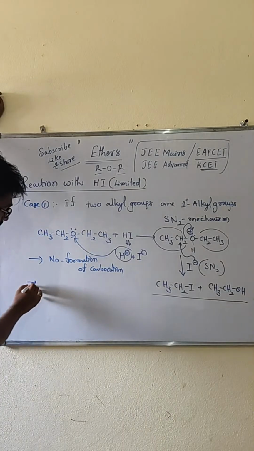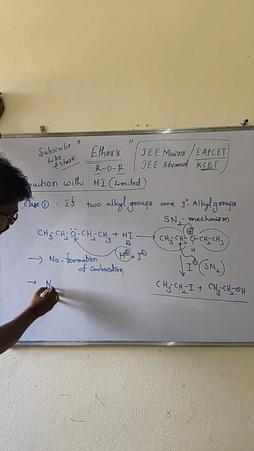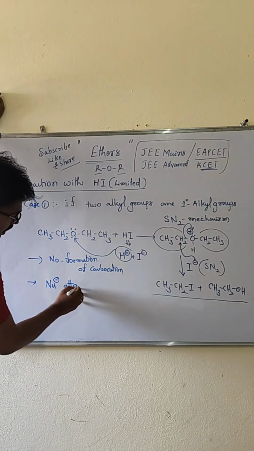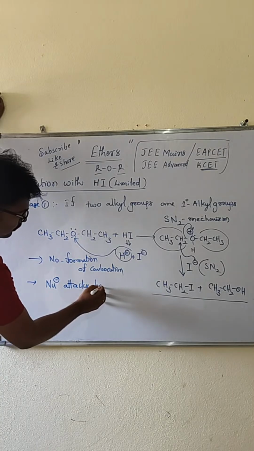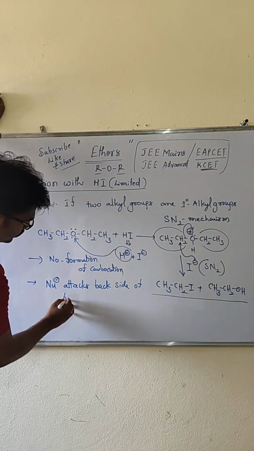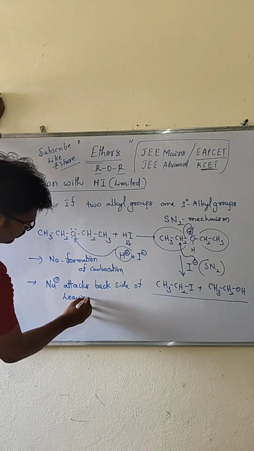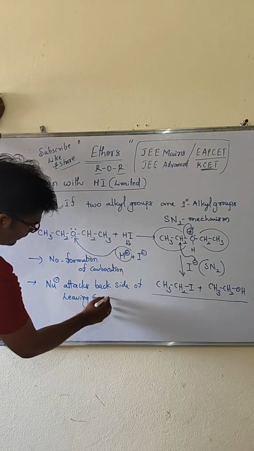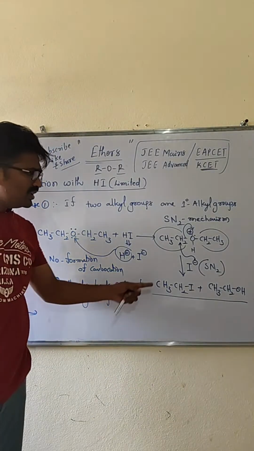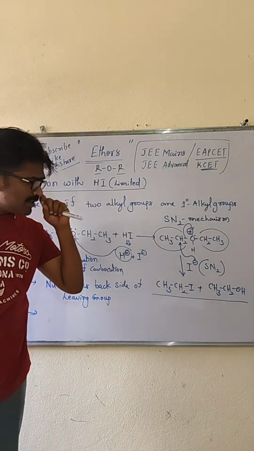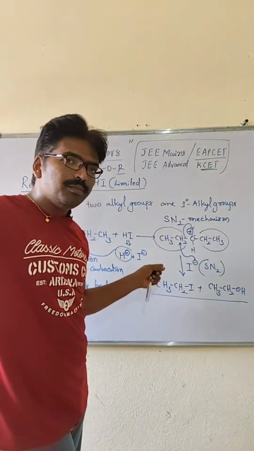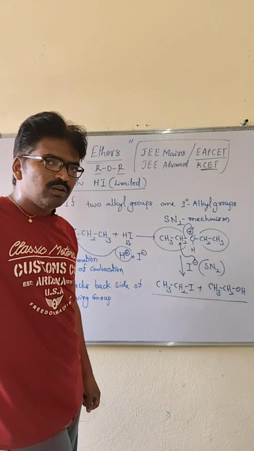Then you can remember one more: the nucleophile attacks the backside of the leaving group. Then the third one: when both alkyl groups are the same, it attacks the backside of the leaving group.